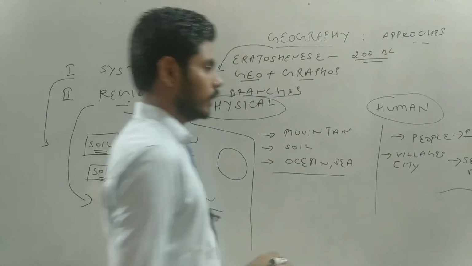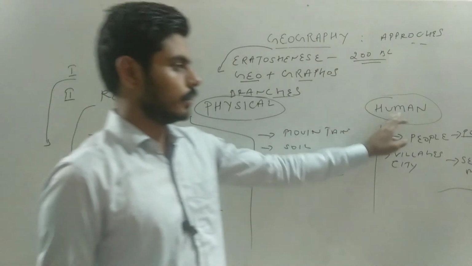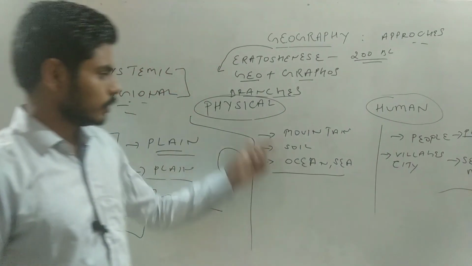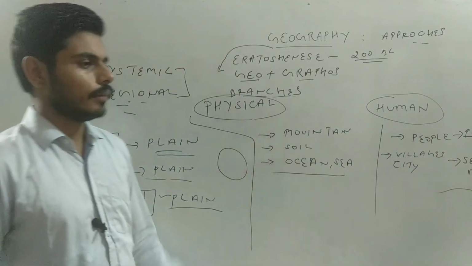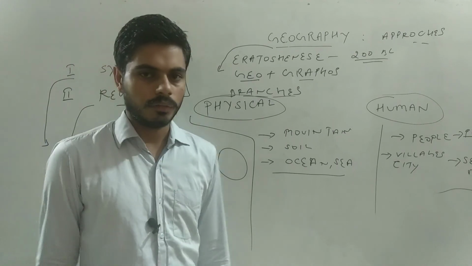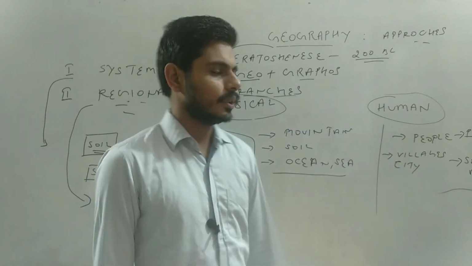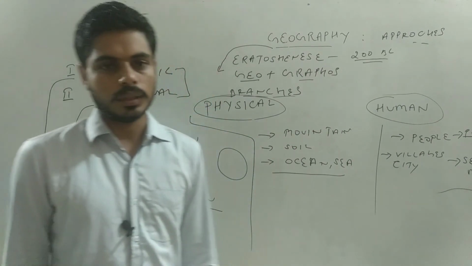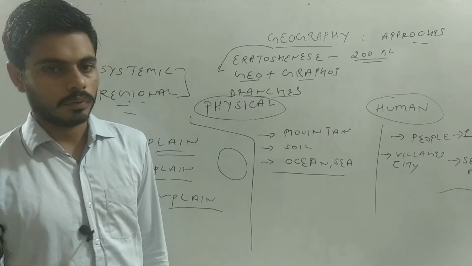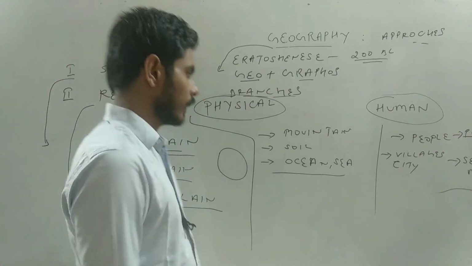So clearly you can see the difference between physical geography and human geography. In physical geography we study all the elements that are given by nature, and in human geography we study all the elements which were created by humans for their living.